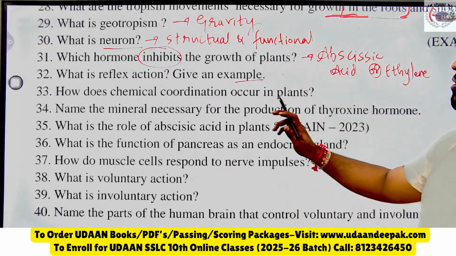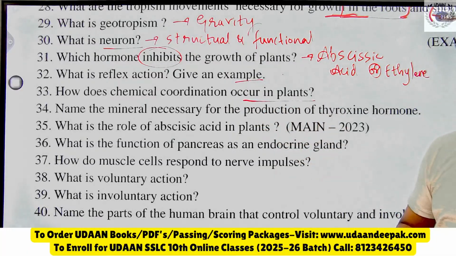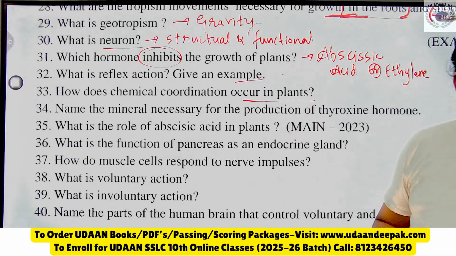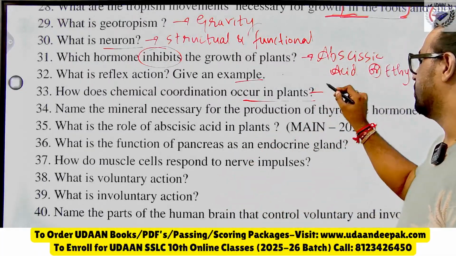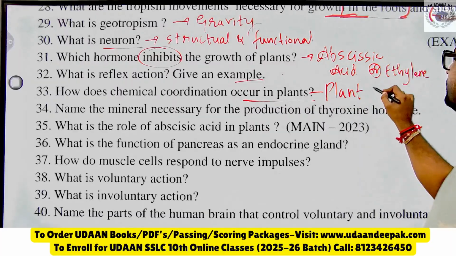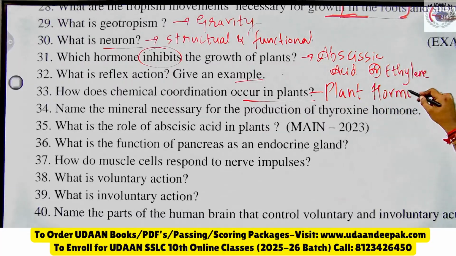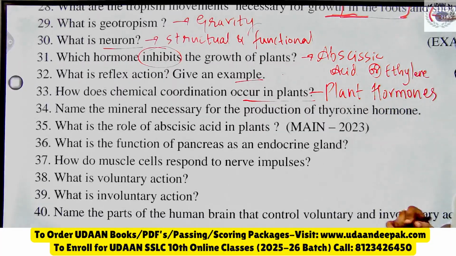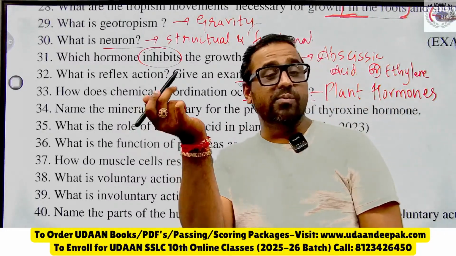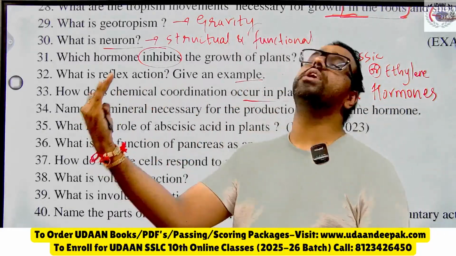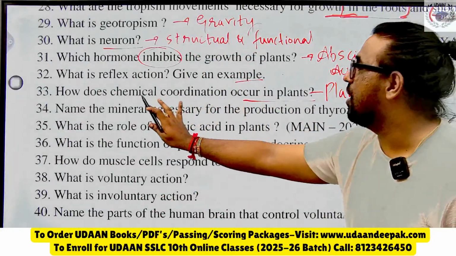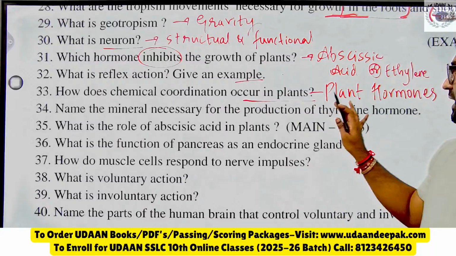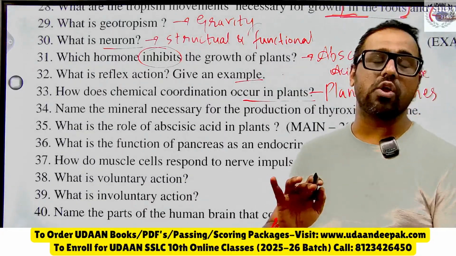Then how does chemical coordination happen in plants? You know the chemical coordination in plants is due to plant hormones. The answer is what? Plant hormones. One word answer. Fixed questions I am discussing. See, how does chemical coordination occur in plants? It is due to plant hormones, or also we call them